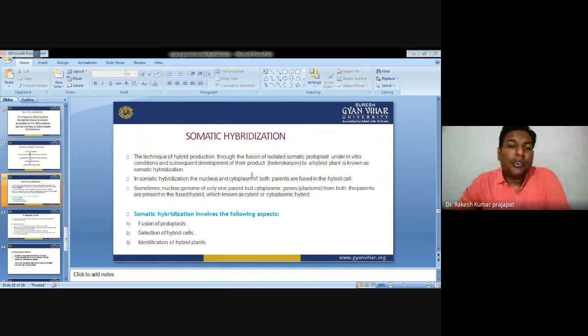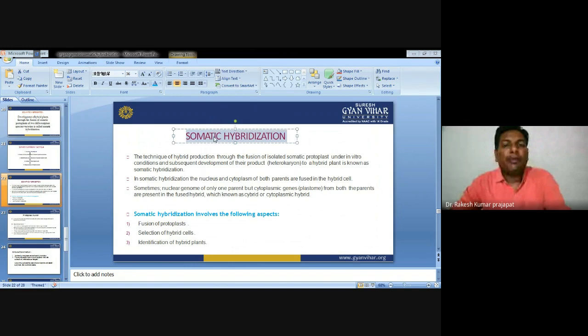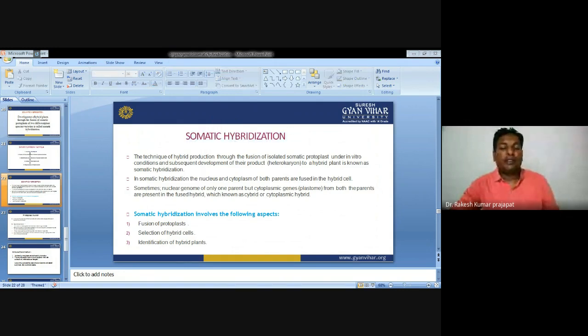Now, in somatic hybridization, when we fuse different plant species, because of fusion you will get two different classes of hybrids: symmetric hybrids and asymmetric hybrids.